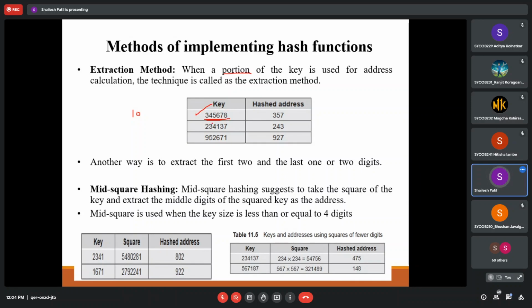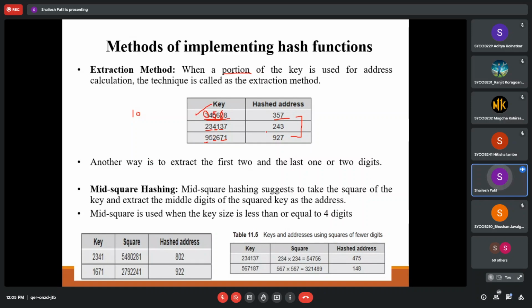So if we see what it does in this portion, for this particular thing it has taken like this. 3 is taken first, and next 5 is taken and 7 is taken. So alternate digits are taken, so it becomes 3 5 7. Here 2, 4 and 3 will be taken. Here 9, 2 and 7 will be taken. So these are now the hashed addresses where we can put these numbers.